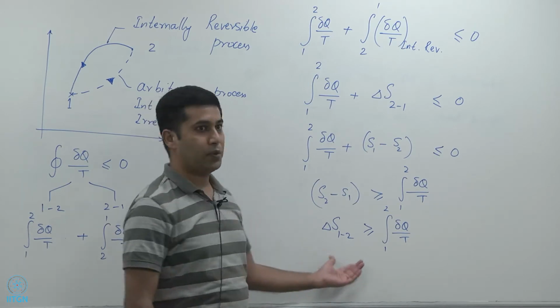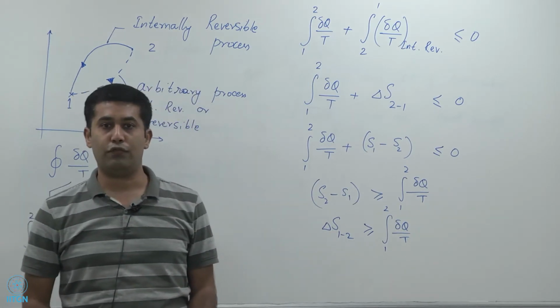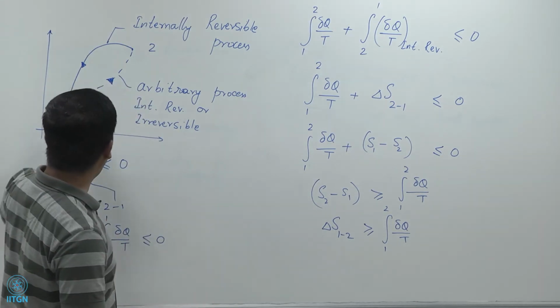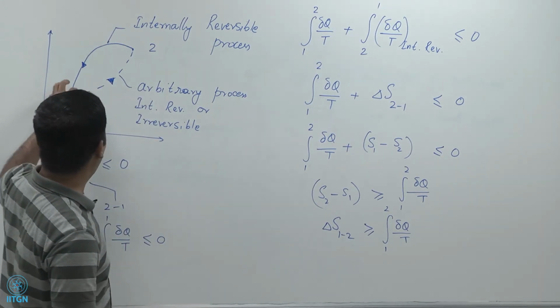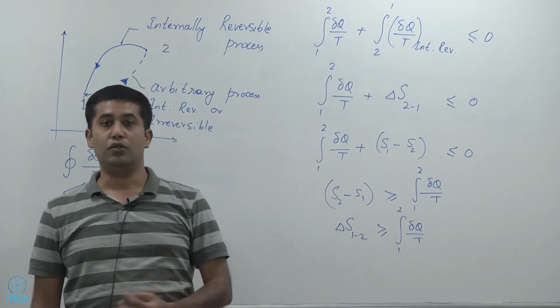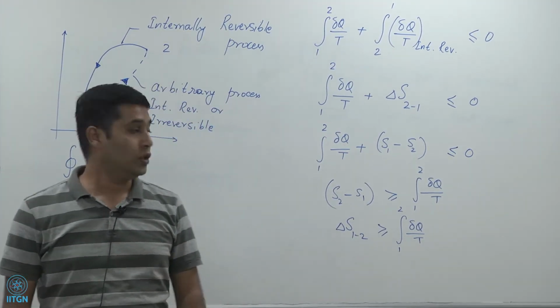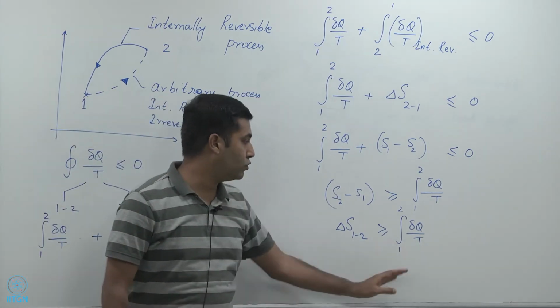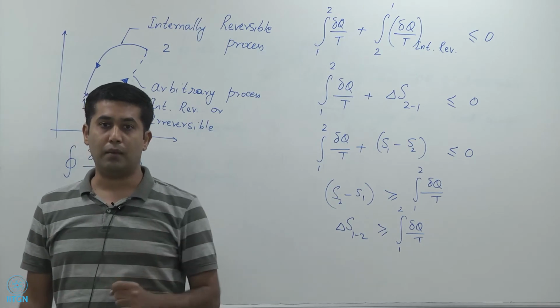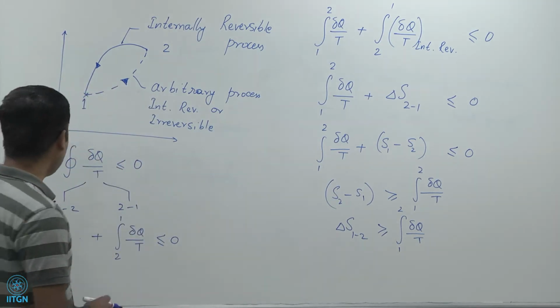Now we got an expression that is independent of whether we end up back at 1 or not. We got an expression that talks about an arbitrary process from 1 to 2, right? And we can say that the change in entropy during any arbitrary process 1 to 2 is greater than or equal to the integral 1 to 2 of delta q by t, right? And this has an important implication which we will shortly see.